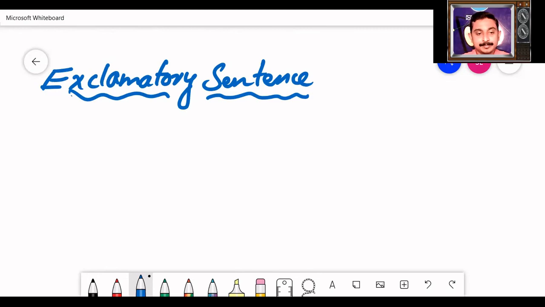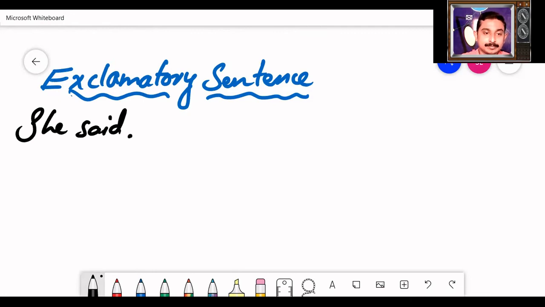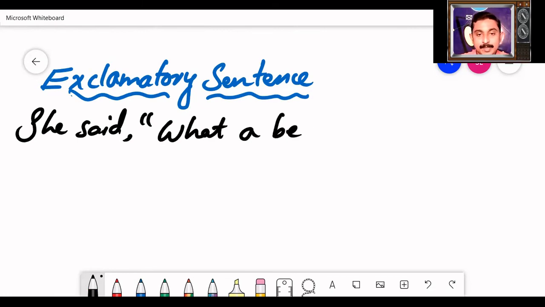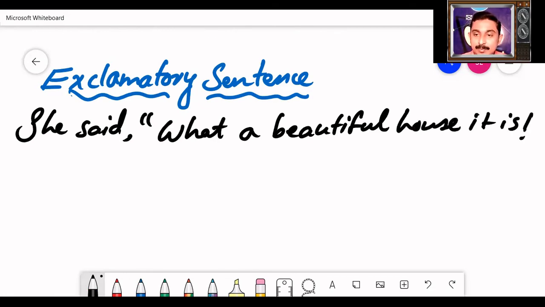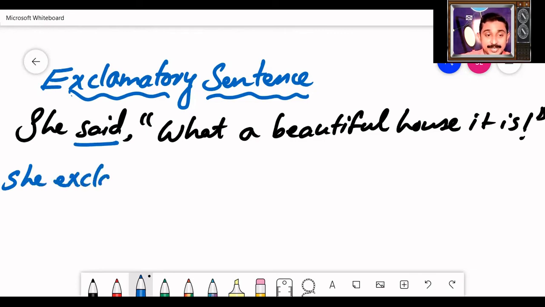Exclamatory sentence. She said, what a beautiful house it is. Looking at the sentence, you can identify this is an exclamatory sentence. How do you change it into indirect speech? First, the reporting verb said will become exclaimed. She exclaimed.